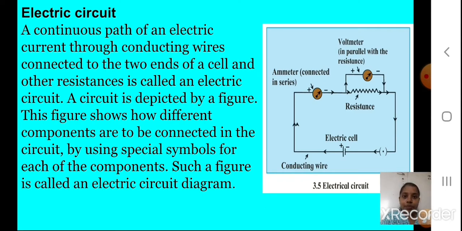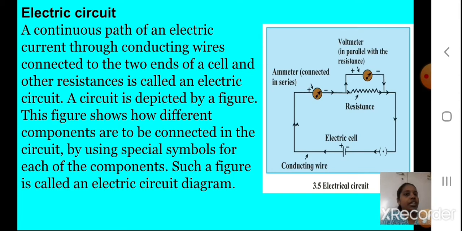So you require a cell, and it will have two end points, and other resistances is called an electric circuit. Other resistances means you will have a resistor, you will have a key. You can see here I have shown one electric circuit diagram beside. A circuit is depicted by a figure. This figure shows how different components are to be connected in the circuit by using special symbols for each of the components. Such a figure is called an electric circuit diagram.